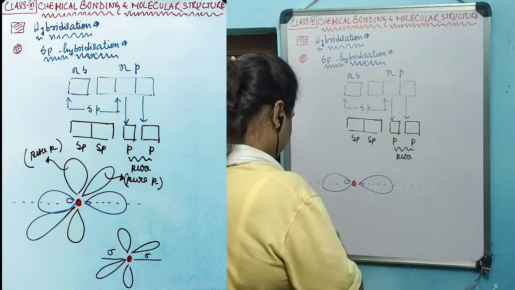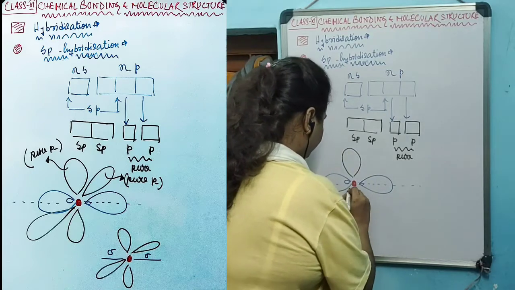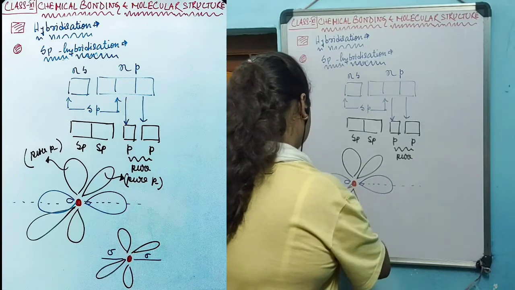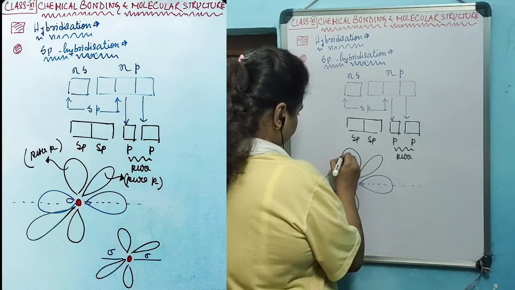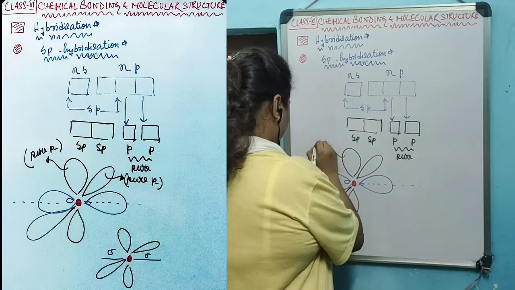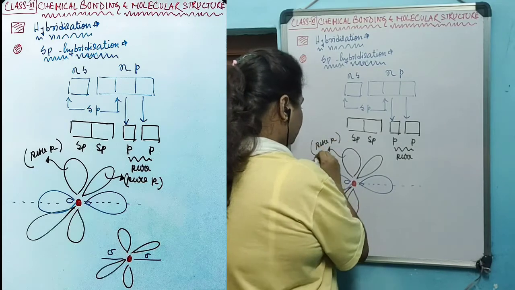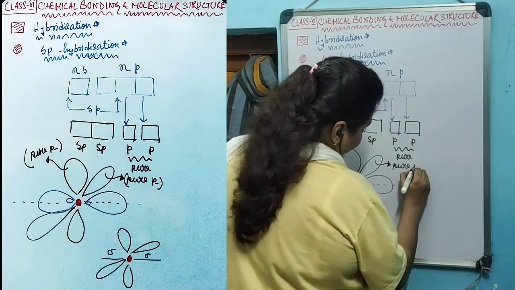One is perpendicular in this way. This is one pure p orbital, and this is the second pure p orbital that is retained.